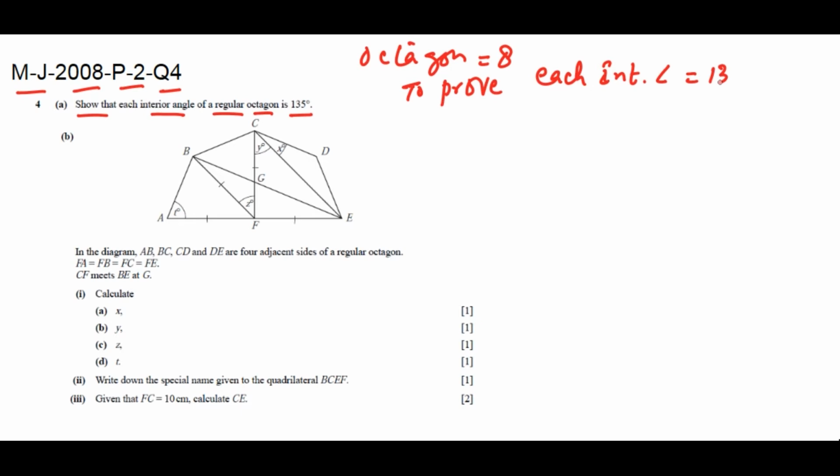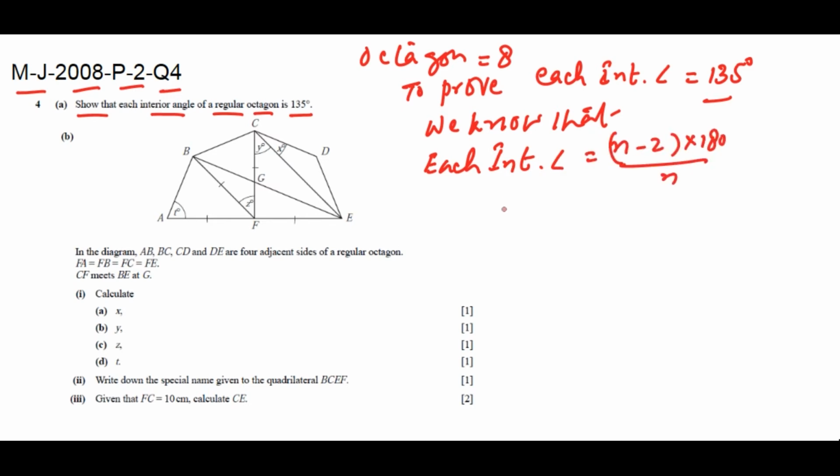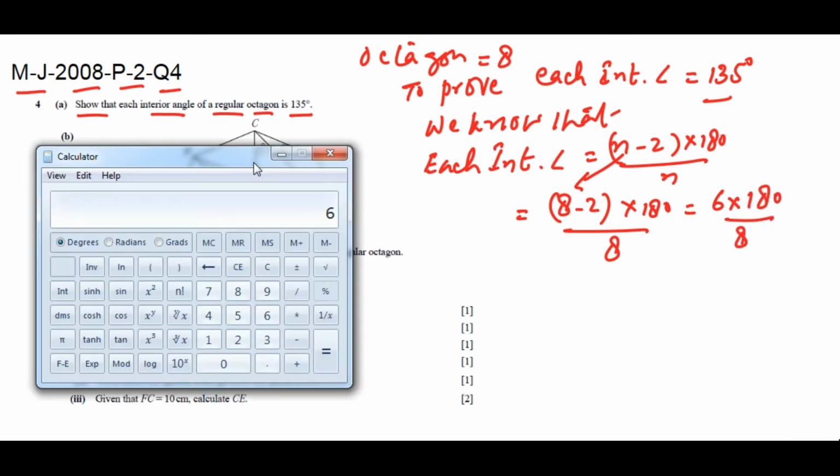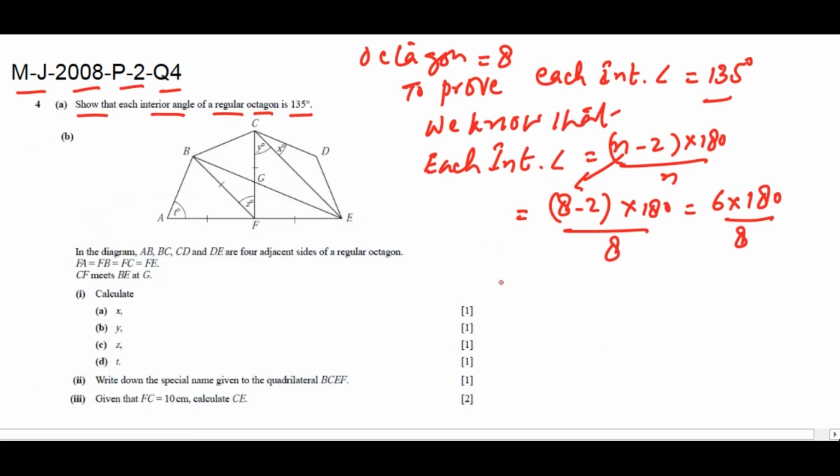We know that each interior angle is equal to (n minus 2) multiplied by 180 divided by n, which is equal to (8 minus 2) multiplied by 180 divided by 8. Here n is equal to 8. So solving this, 6 multiplied by 180 divided by 8, which is equal to 135 degrees. So each interior angle is equal to 135 degrees.